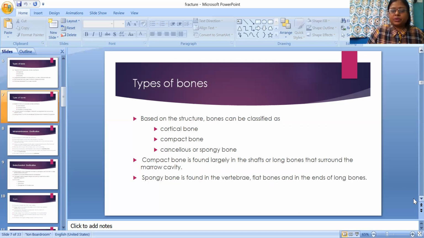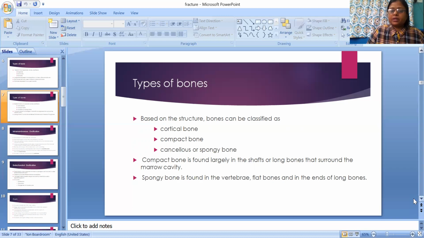Types of bone, based on the structure: bone can be classified as compact bone, or cancellous or spongy bone. Compact bone is found largely in the shaft of long bones that surrounds the marrow cavity.